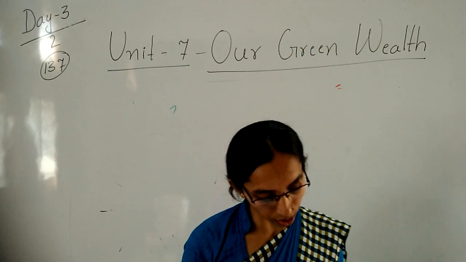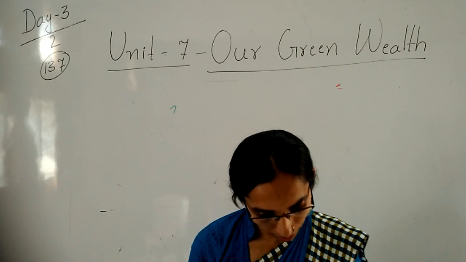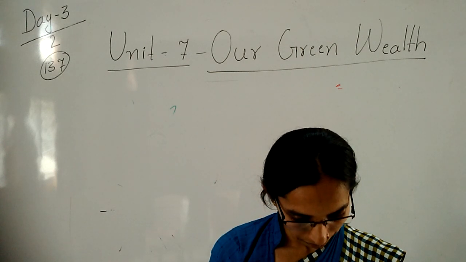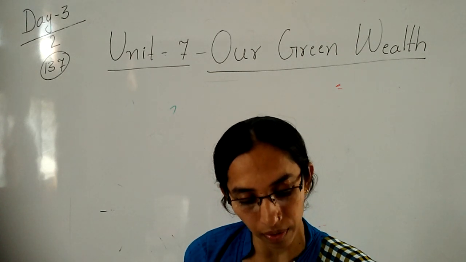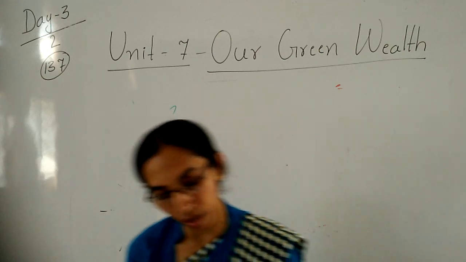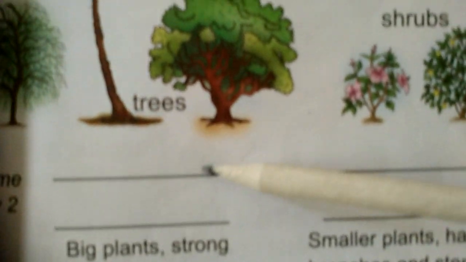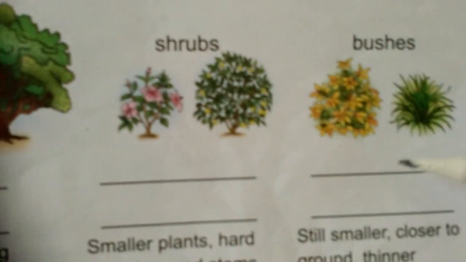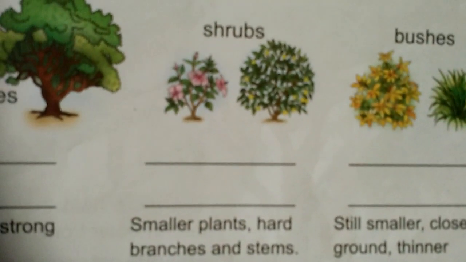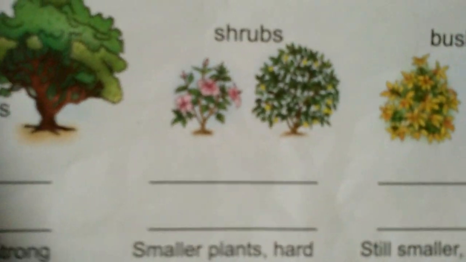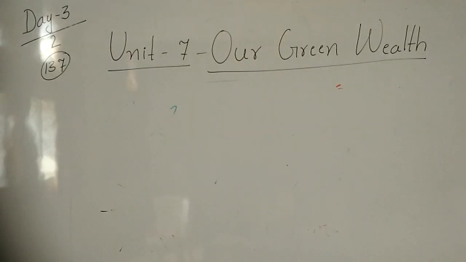The first question is what they had given. Name any two things, trees. Pictures they had given, just now see here. See, they had given the place, name any two. So you have to write here. Okay, children? So I will go one by one just to write down. Take the pencil.